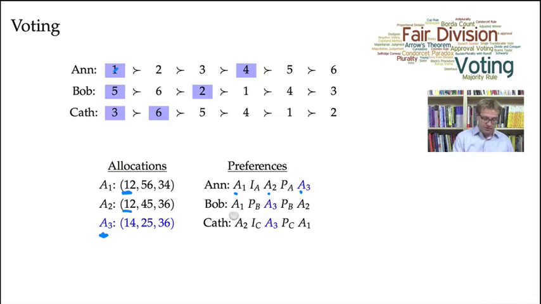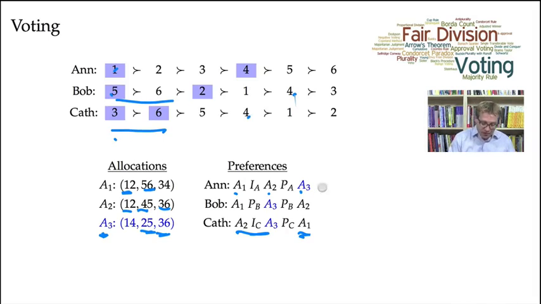Bob is strictly going to prefer allocation A1, where he gets his top 2 choices, to allocation A3, in which he gets his first and third choices, to allocation A2, in which he gets his first and fifth choice. And finally, Kath is going to be indifferent between A2 and A3, in which she gets her top 2 choices, and strictly prefer those to the allocation A1, where she gets her first and fourth choice.